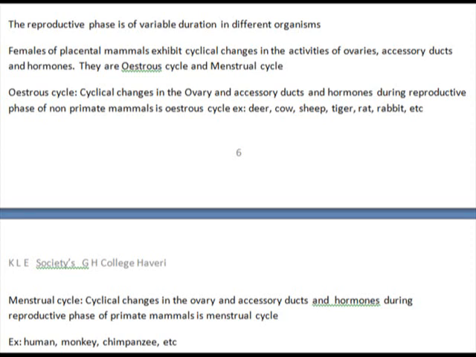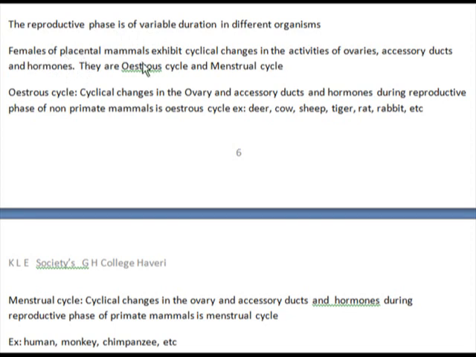Welcome to today's session. Till now we completed oviparous and viviparous animals. Next, the reproductive phase is of variable duration in different types of organisms. So that differs in different types of plants, animals, etc.